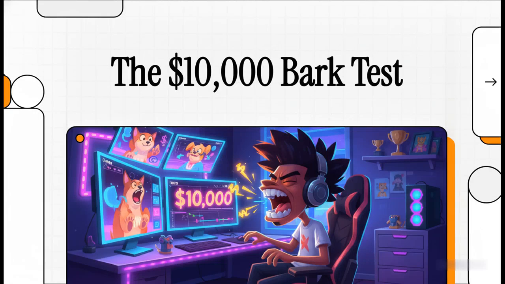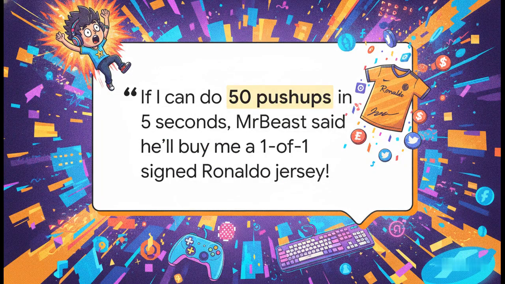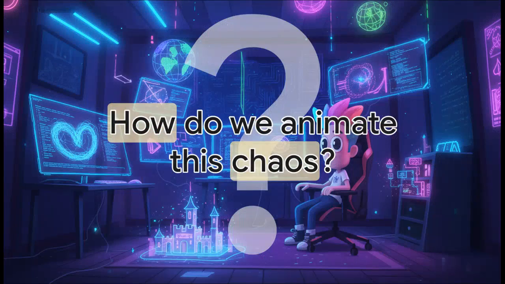Welcome to the Explainer. Today, we're breaking down the 10 grand bark test, a wild IShowSpeed cartoon animation masterclass. The premise? 50 push-ups for a signed Ronaldo jersey from Mr. Beast. Let's completely reverse engineer this high-energy digital chaos. So, how do we actually animate this madness?